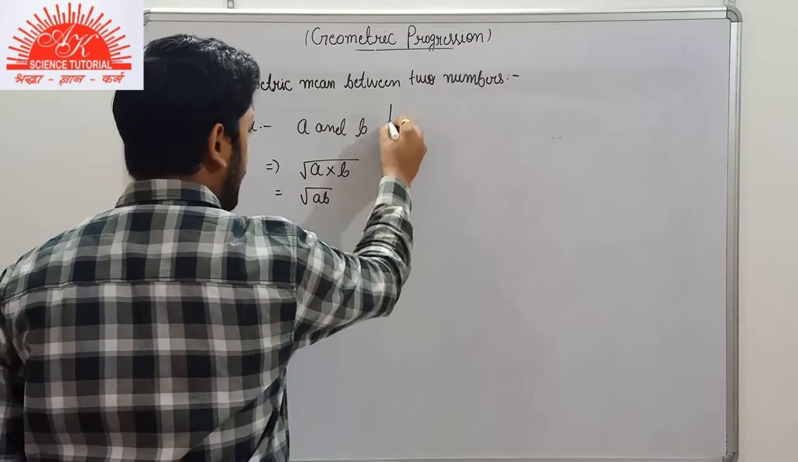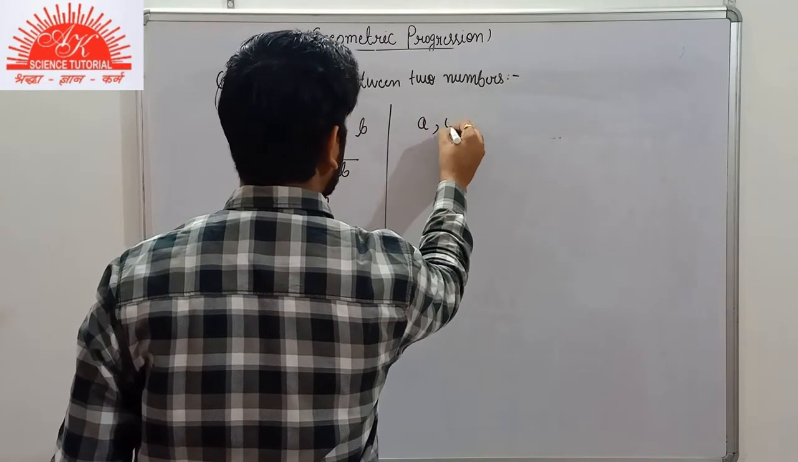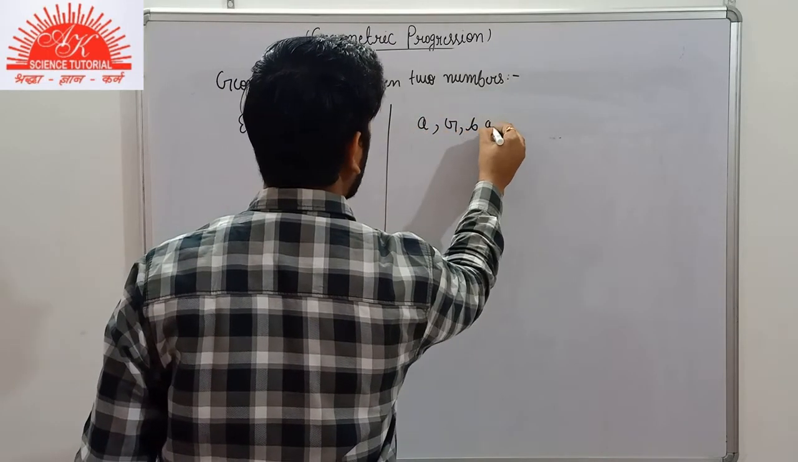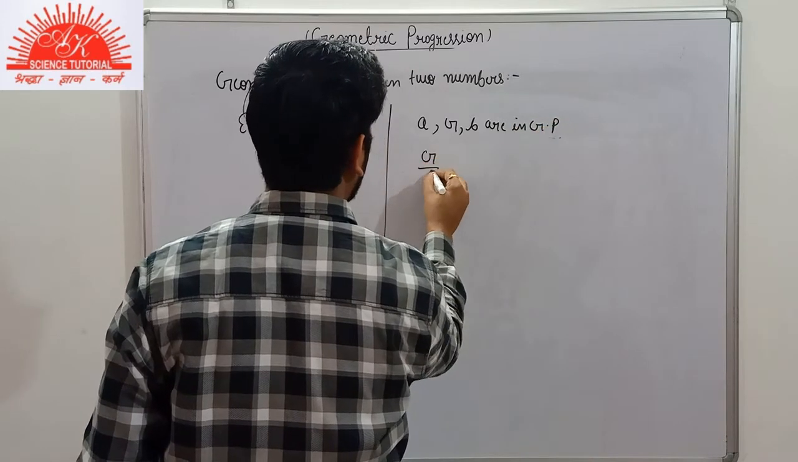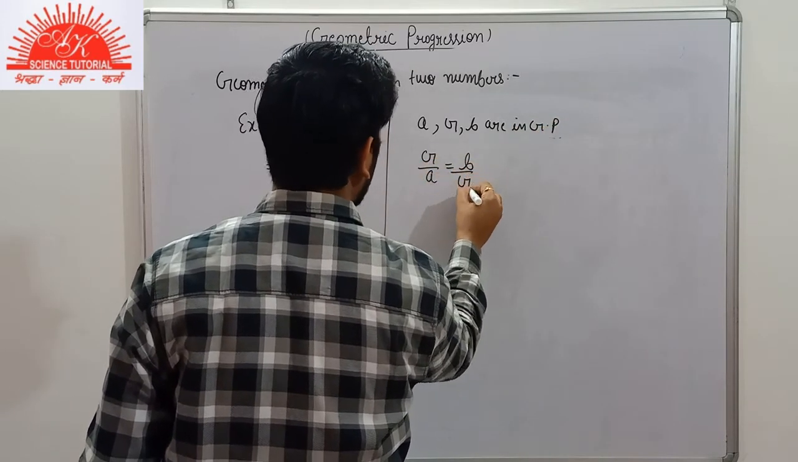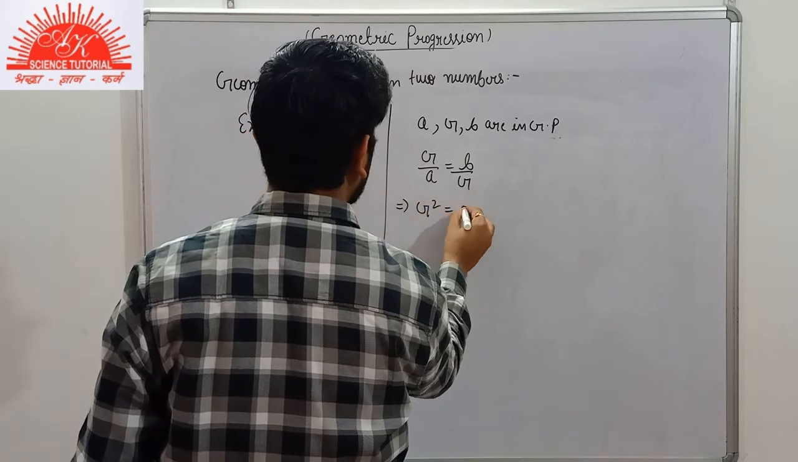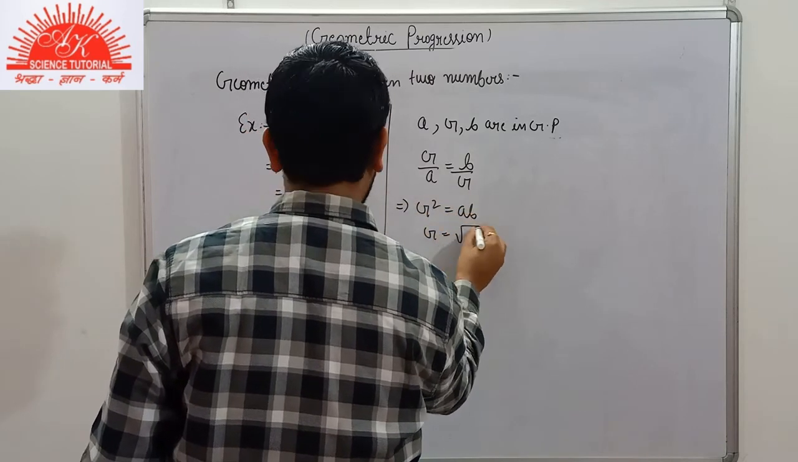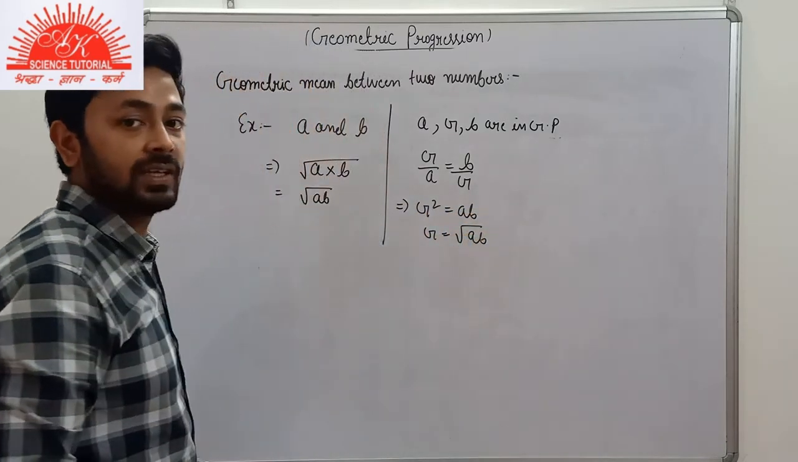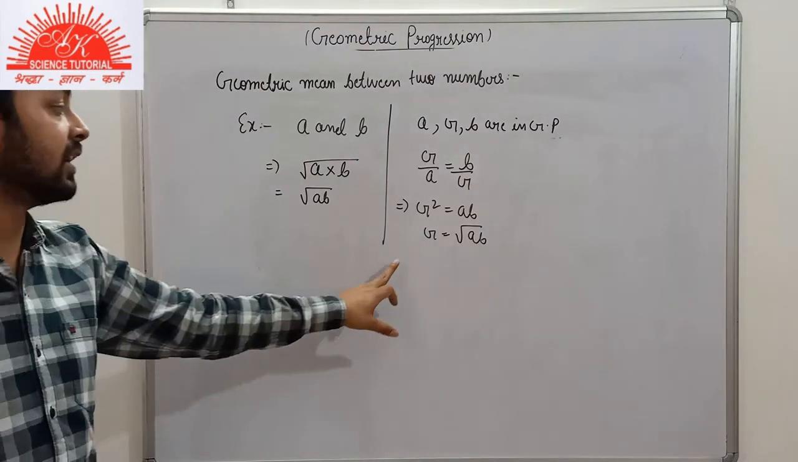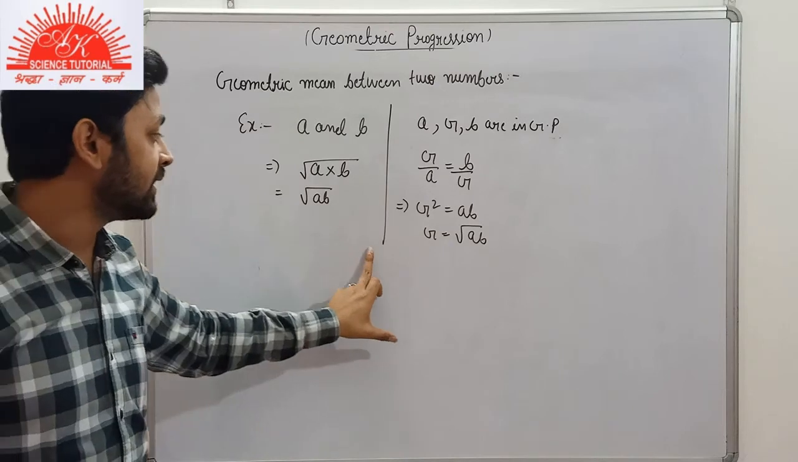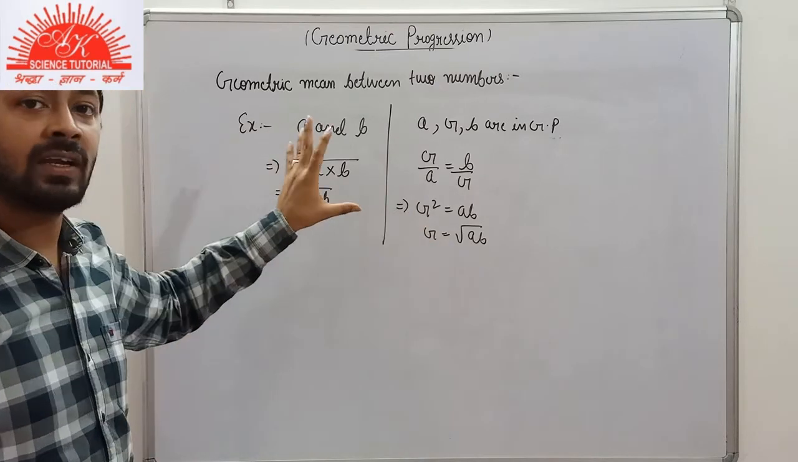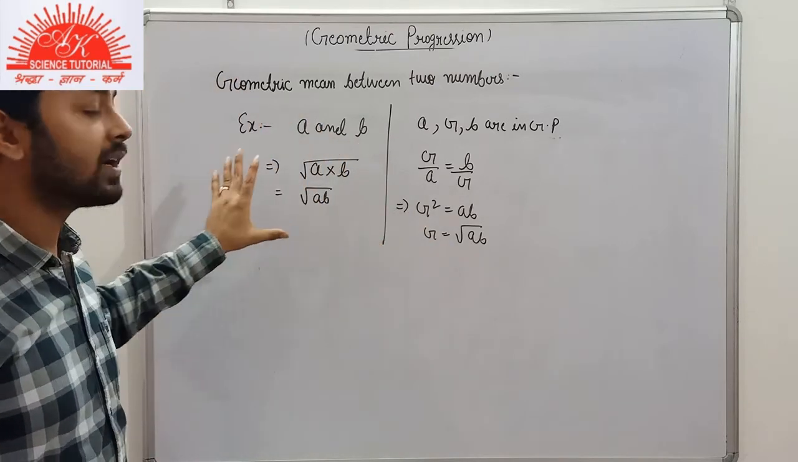We can also find it in this manner: A, G and B are in GP, and if they are in GP, then the common ratio will be the same here. So G square is equal to AB, G is equal to root AB. This is the way by which we are finding the geometric mean here. So I think that with this many examples all these topics will be clear to you.